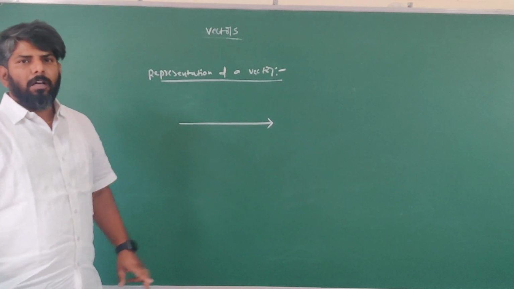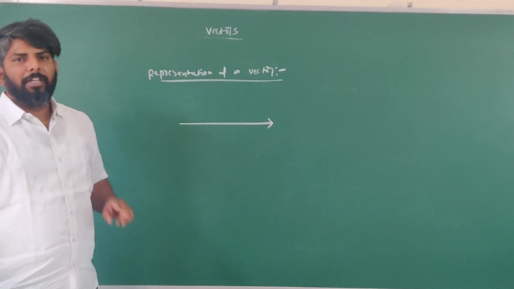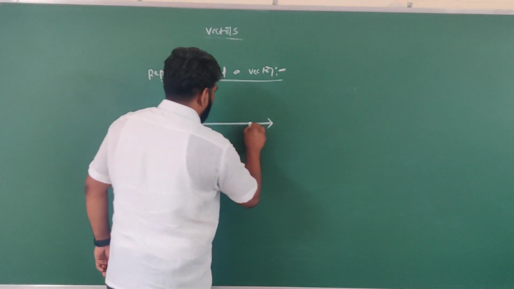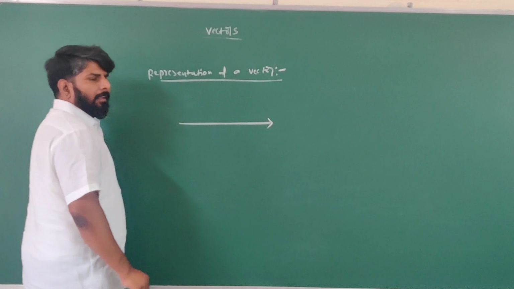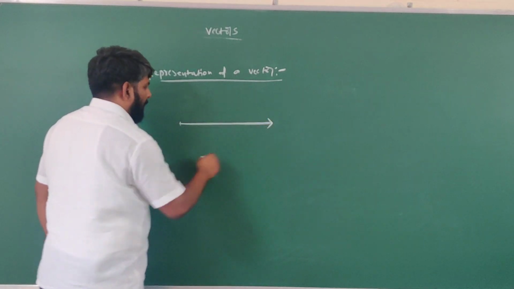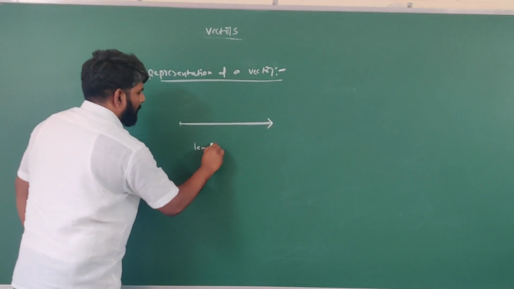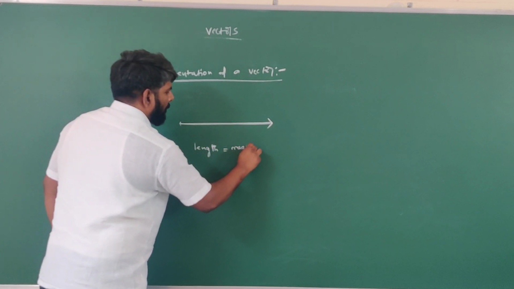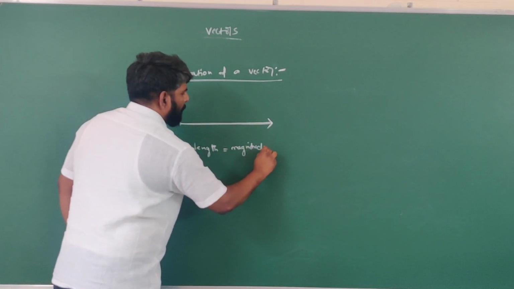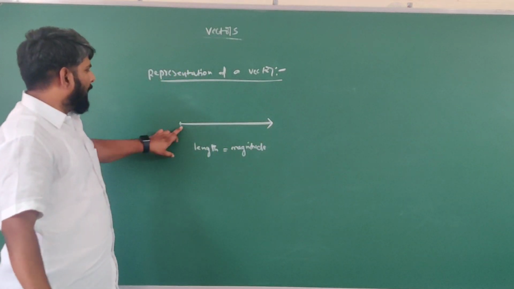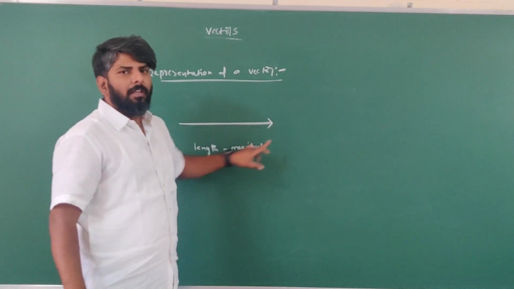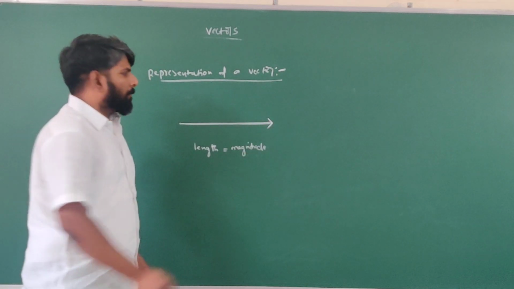In this arrow mark, two things you need to observe very clearly. One is the line. The length of this particular line gives the value of the magnitude of the vector.